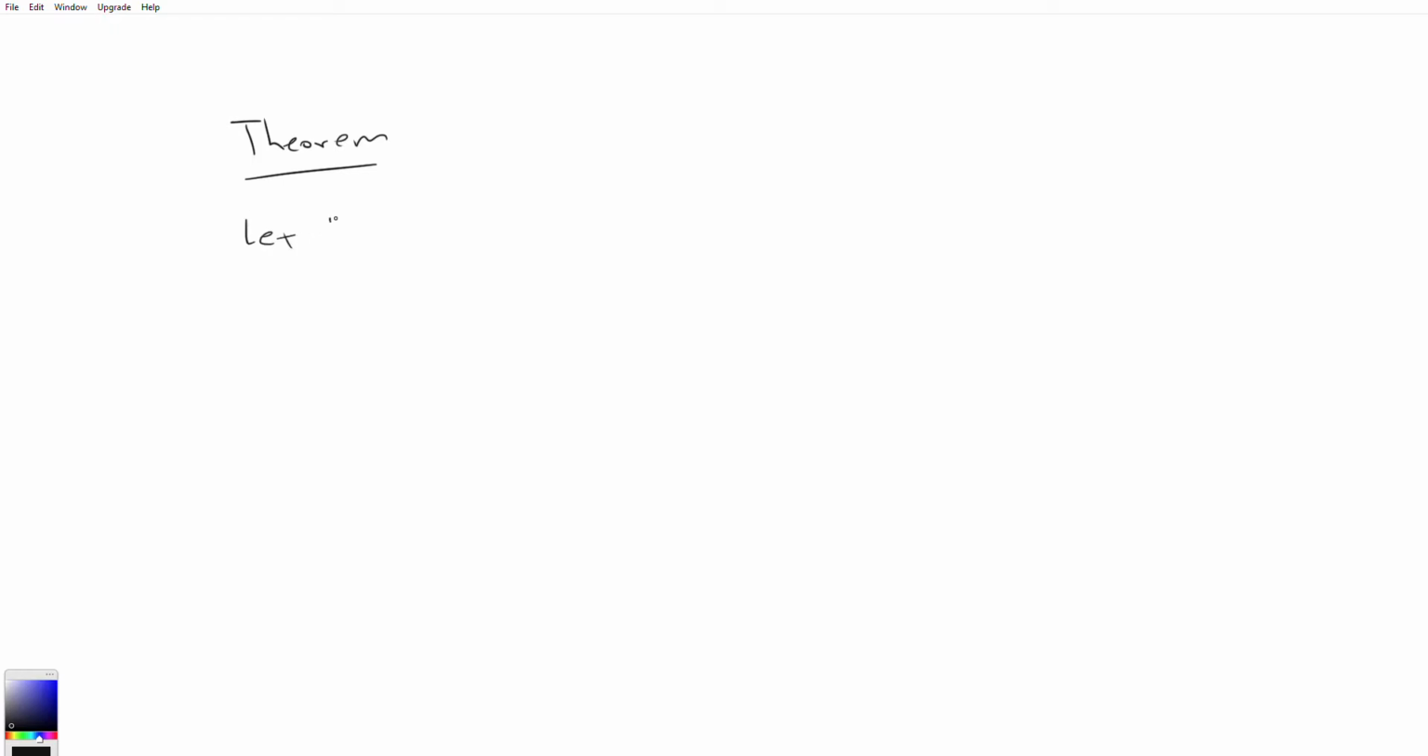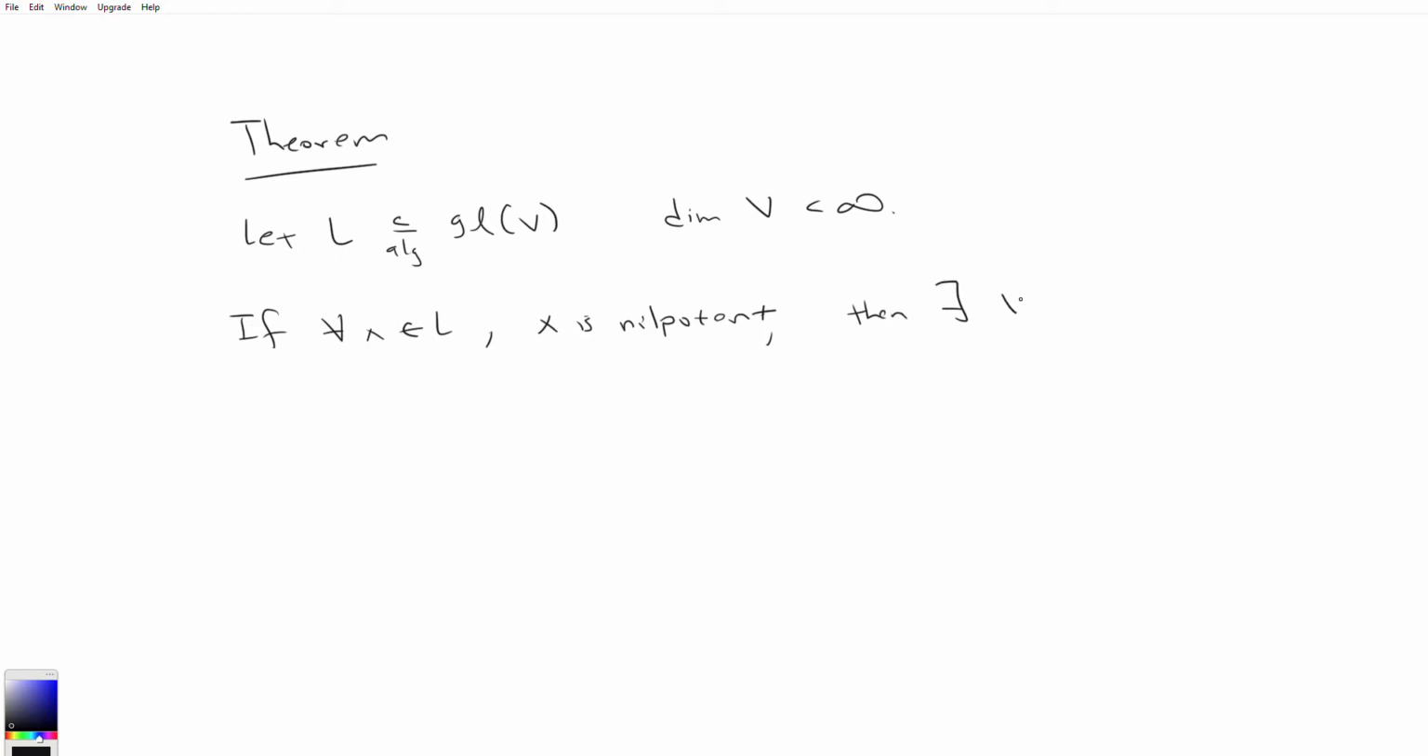So let L be a subalgebra of GL(V) for some finite dimensional vector space. If, for all x in L, x is nilpotent, then there exists a non-zero element v of V such that xv equals 0 for all x in L. And so we prove this by induction on the dimension of L, and we use some various representations.